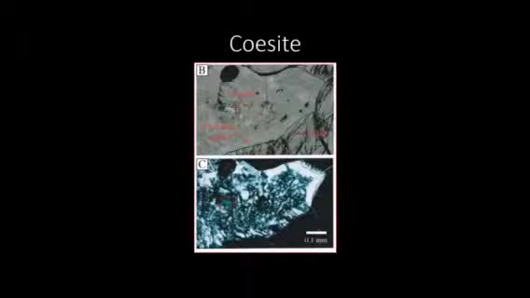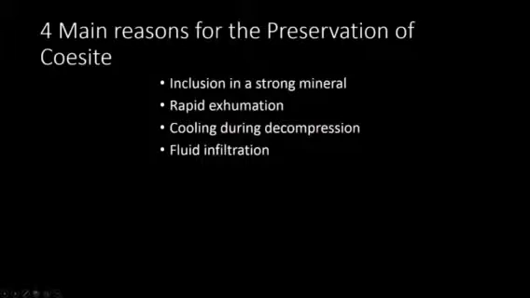Coesite is metastable at low pressures. It should revert back into quartz in its retrograde path to the surface. There are four main reasons for the preservation of coesite in a rock's retrograde path. These are coesite inclusions in a strong mineral, rapid exhumation, cooling during decompression, and finally, fluid infiltration.